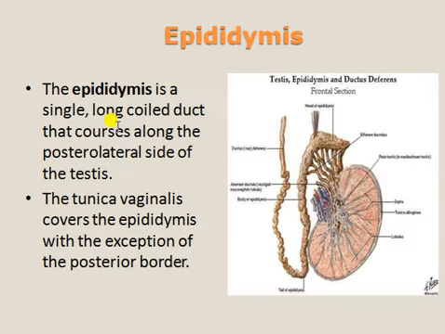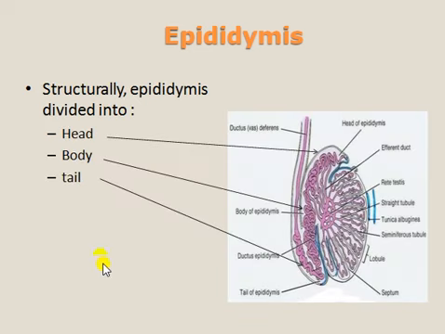The epididymis is a single long coiled duct that goes along the posterolateral side of the testis. The tunica vaginalis covers the epididymis, and it is the extension of the posterior part. So this is the structure of the epididymis, divided into head, body, and tail.